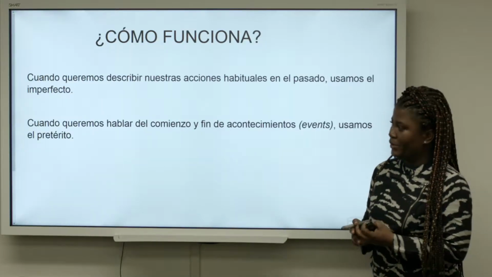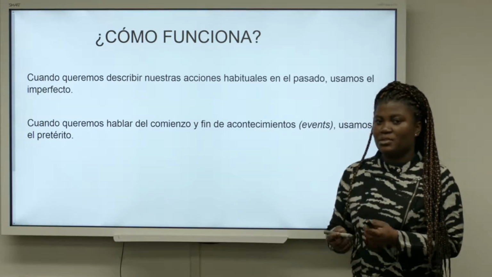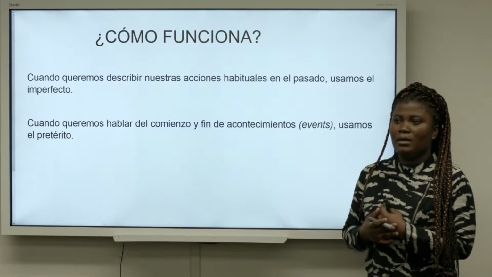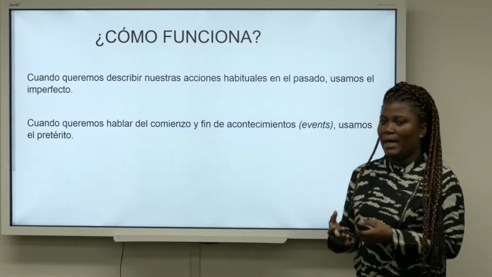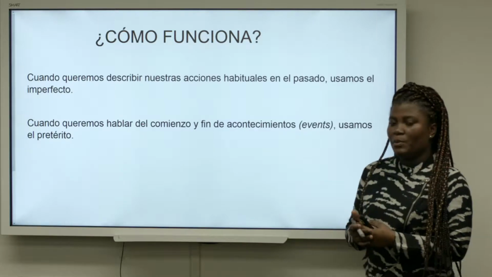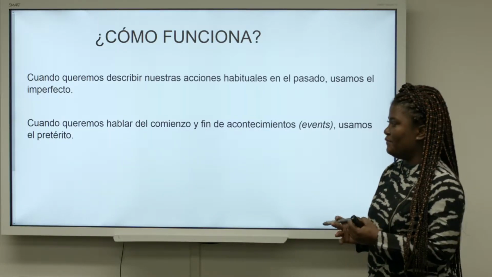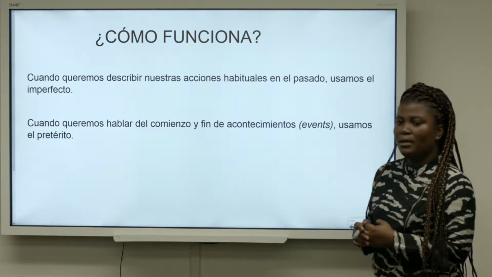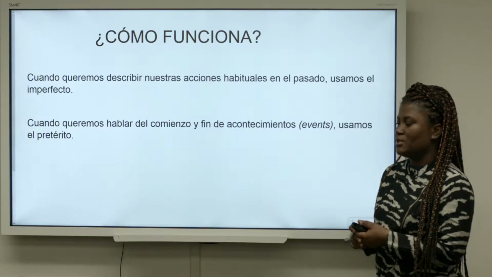Now, how does this work? Let's get started, shall we? When we want to describe our actions in the past, we would use the imperfect tense. This is to talk about actions that are more of habits. But when we want to describe the beginning and the end of these habits or these events, then we would look at the preterite tense as the one that we have to use to describe them.